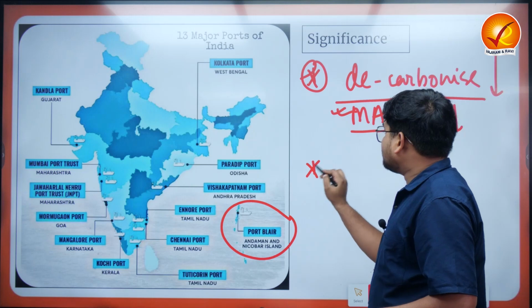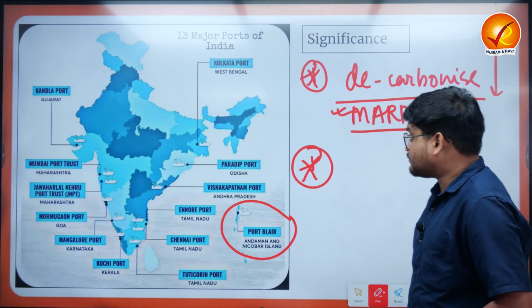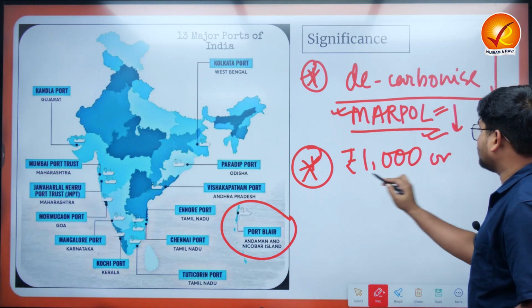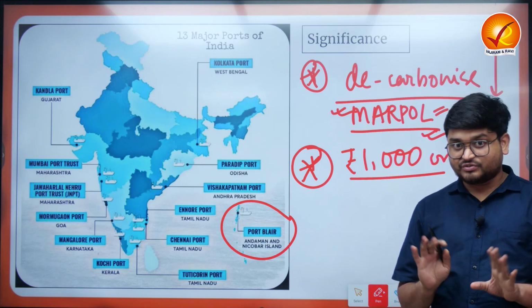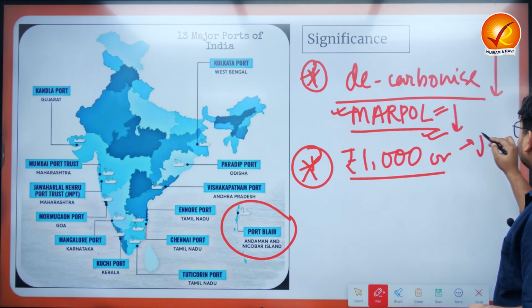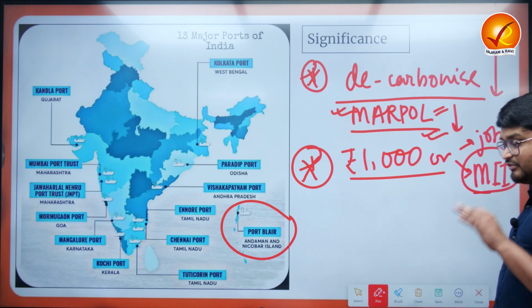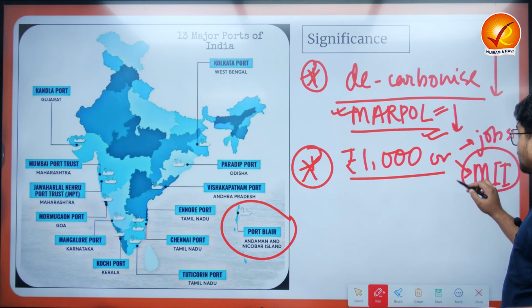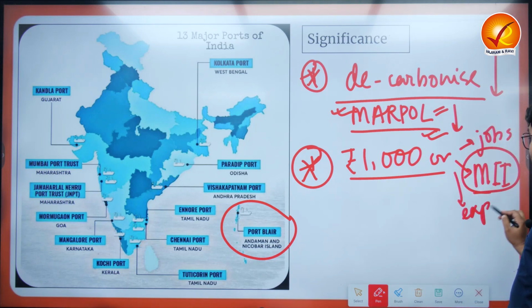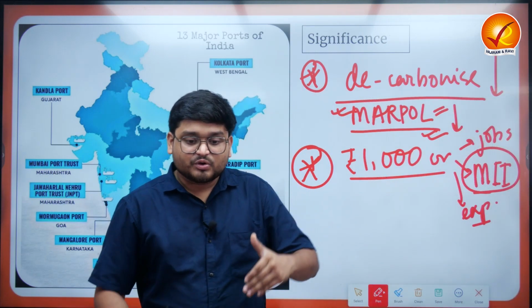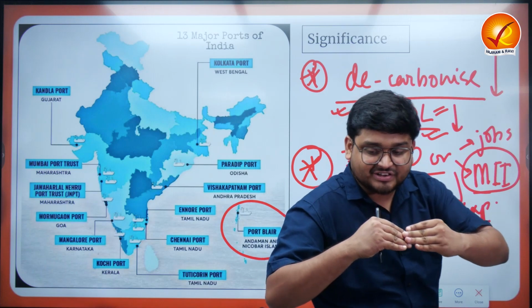Okay, the next significance is that India is supposed to invest around 1000 crore for this particular initiative, and this will be creating a lot of jobs. It will give a Make in India boost to improve manufacturing, and maybe also improve the export economy of the country. So this is highly significant for our nation because it promotes domestic innovation and manufacturing.